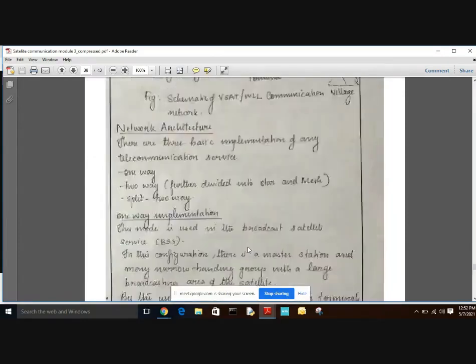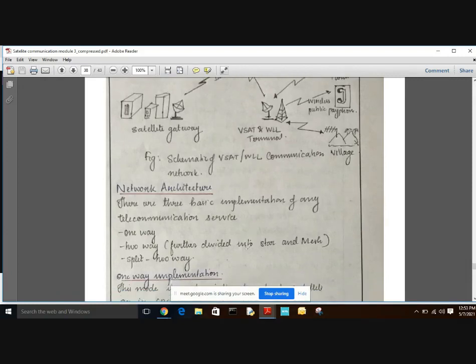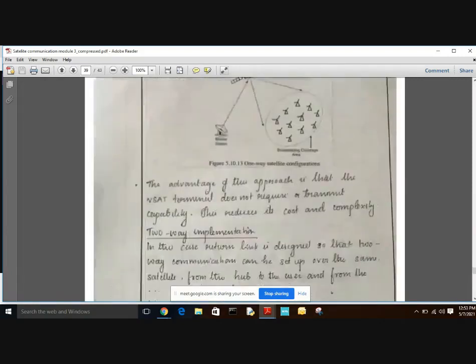Here we have three architectures. First one is one-way: there is only transmission and no reception. Next is two-way, which is further divided into star and mesh, and in two-way we have uplink and downlink through the satellite. And split two-way is the one in which the return link is not through the satellite; it is directly by the user, as in direct TV. This is about the VSAT.